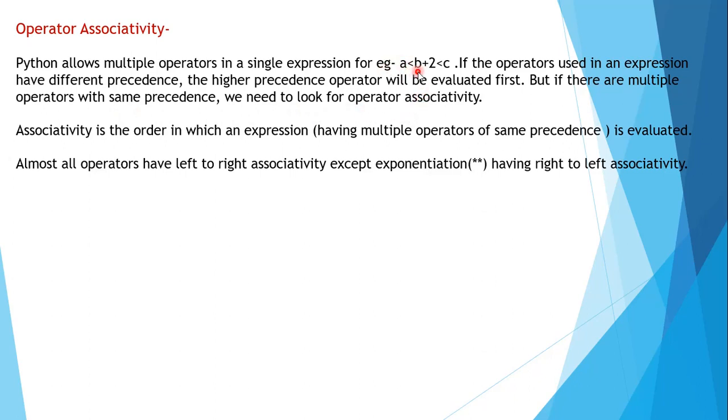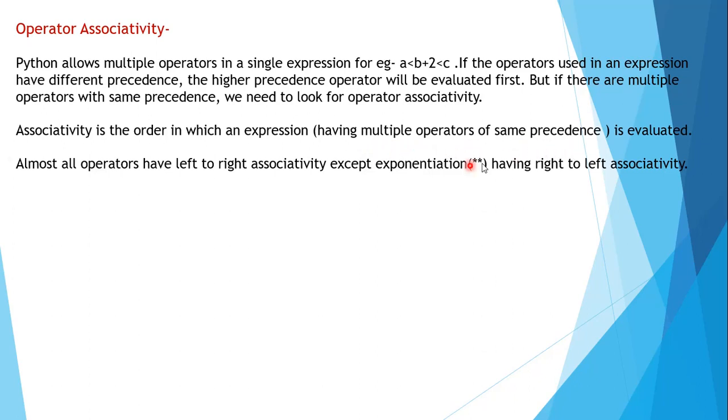So here we are having multiple operators at the same precedence level, so we will have to look for the operator associativity. Now what is associativity? It is the order in which an expression is evaluated, where the expression has multiple operators of the same precedence.